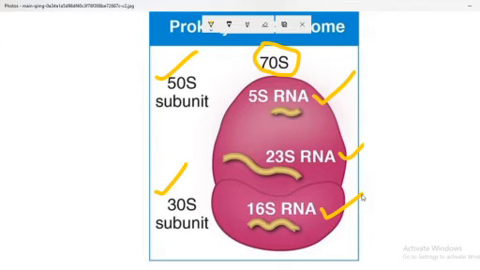Each subunit, that is the 23S rRNA and the 16S rRNA, has different functions. During the translation process, the 23S rRNA has an important role.